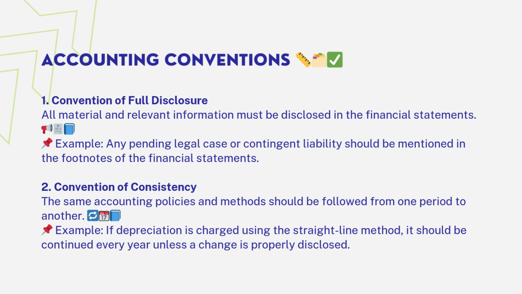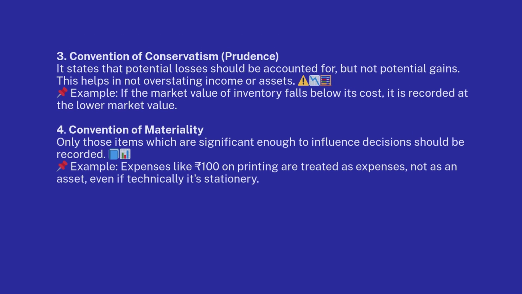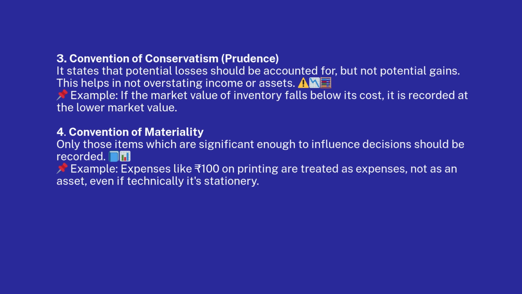2. Convention of consistency. The same accounting policies and methods should be followed from one period to another. Example, if depreciation is charged using the straight line method, it should be continued every year unless a change is properly disclosed.